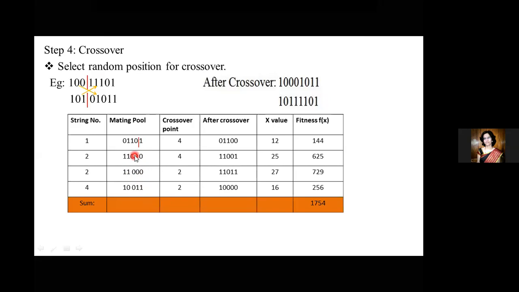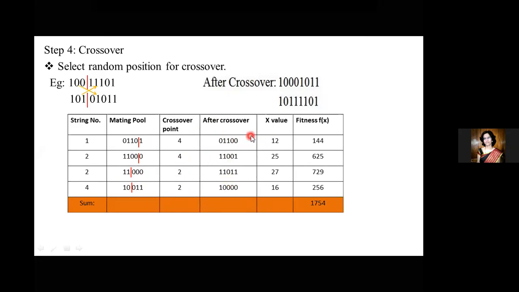For the first and second strings, I've selected the 4th bit as the crossover point, like after 4 bits. And for the third and fourth strings, I've taken the second point as the crossover point. So as we know how to do crossover, after crossover, with 4, 2, 2 as the crossover points selected, these are the bits available for us.